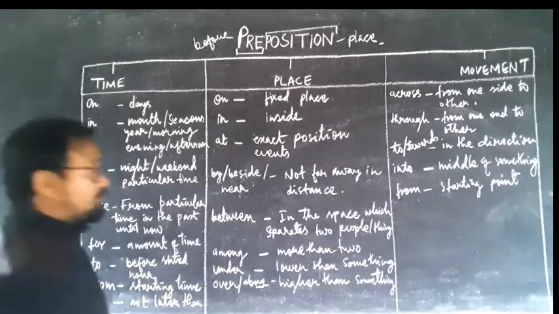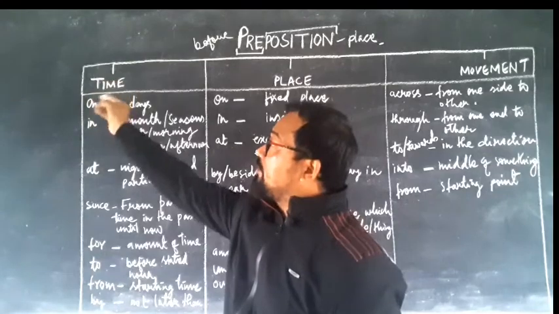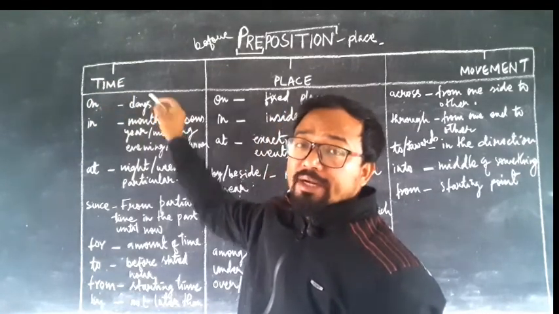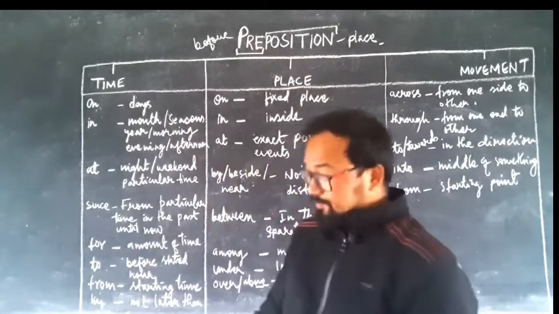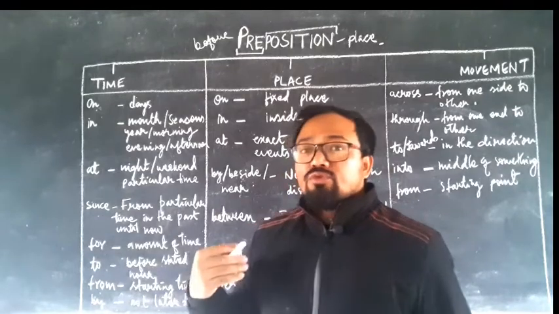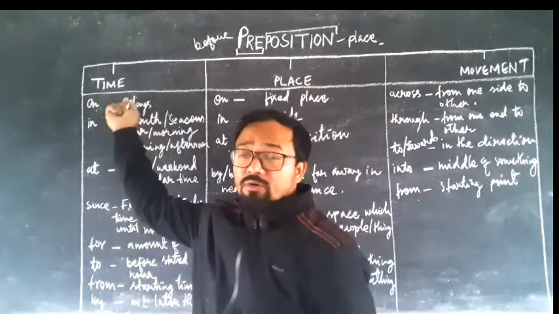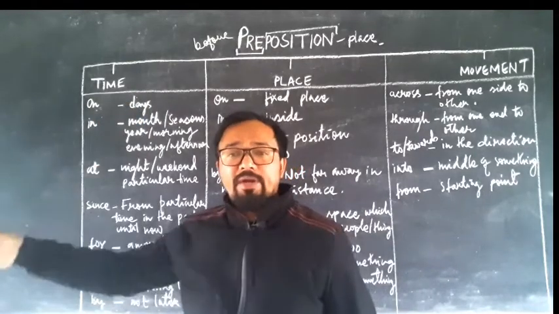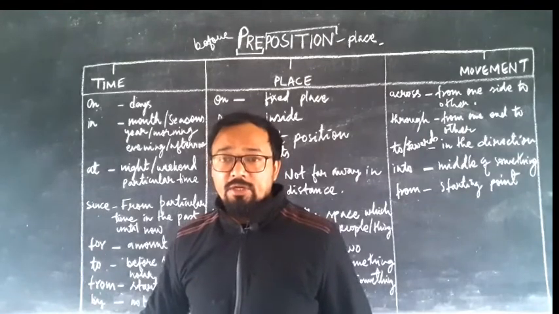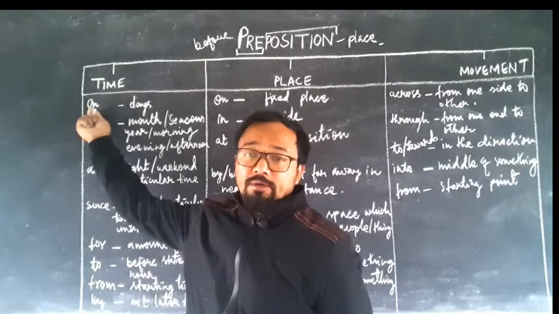First we'll deal with on in the preposition of time. On should be used before the names of days. For example, the school is holiday on Sundays. So before days like Sunday, Monday, Tuesday, Wednesday, Thursday, Friday, whichever day comes, you use the word on.